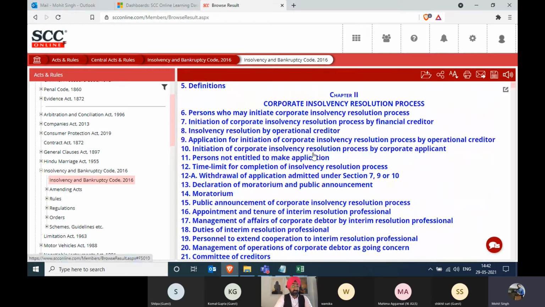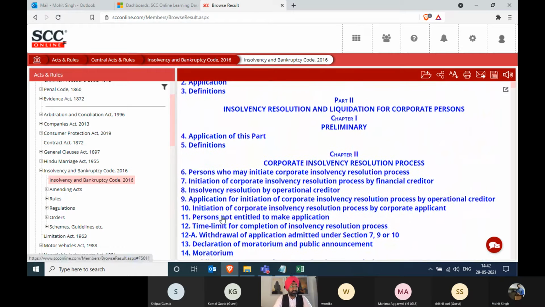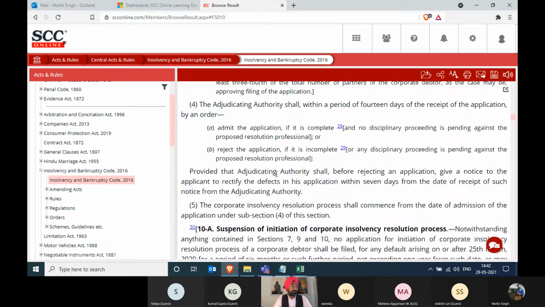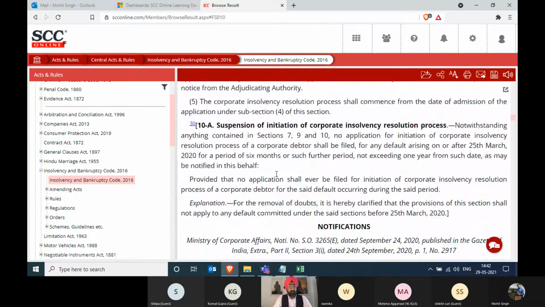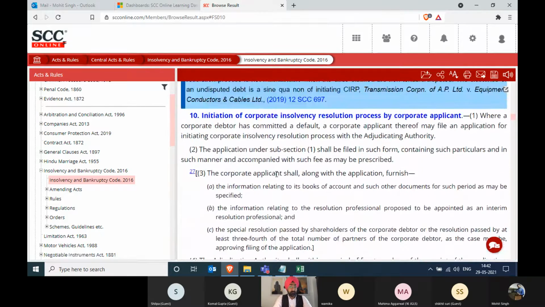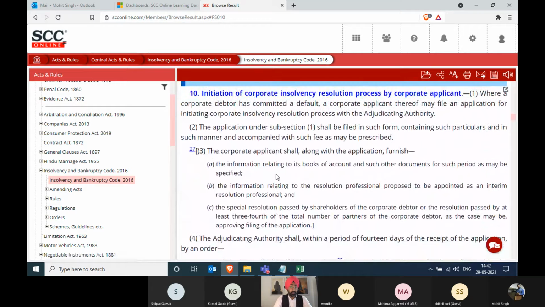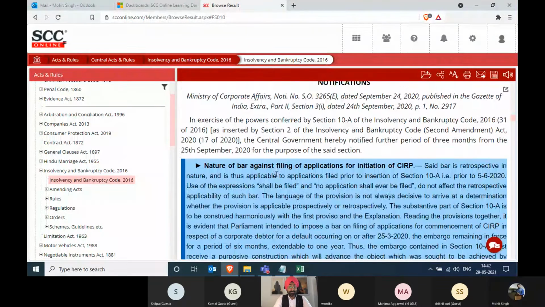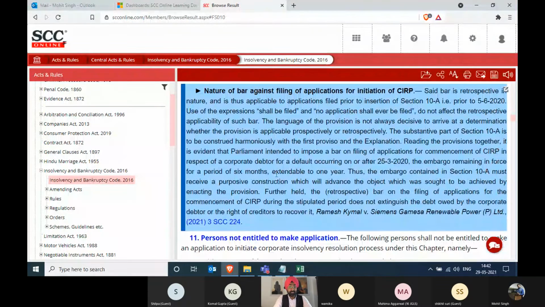Now this is something that everyone must be wondering: the Act is available, so why are we putting too much emphasis on it? Now, if you see this, as we scroll down further, you have these. Mohit, can you just scroll up or down, either way, and show me the blue color boxes? Sure. There you go, sir. Yeah, so this says nature of bar against filing application of initiating of CIRP.